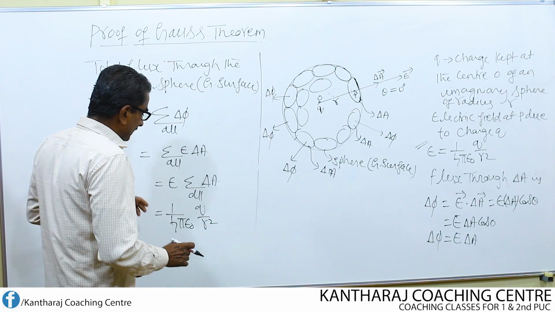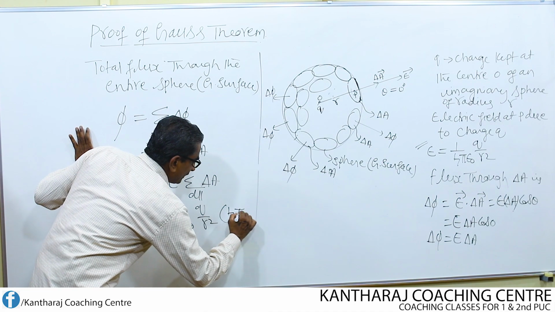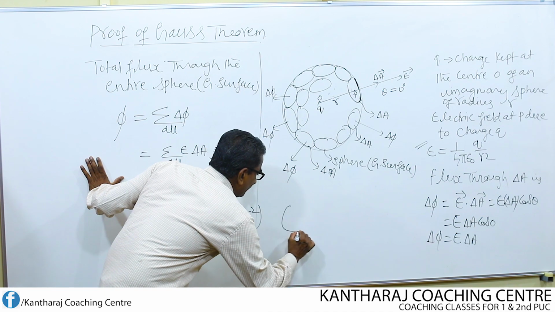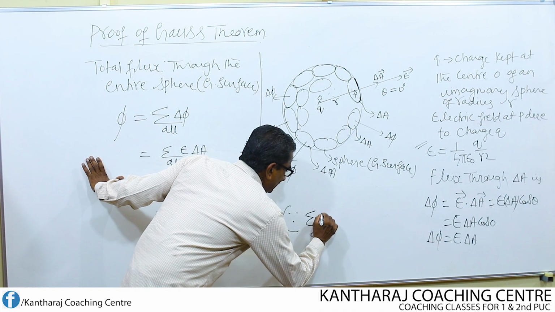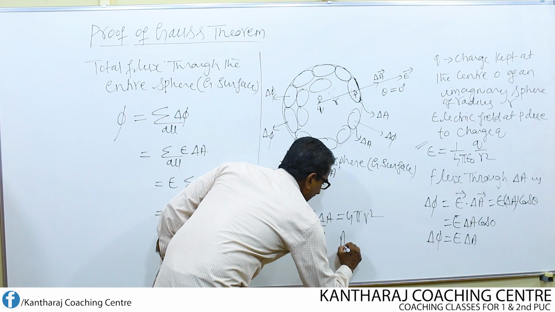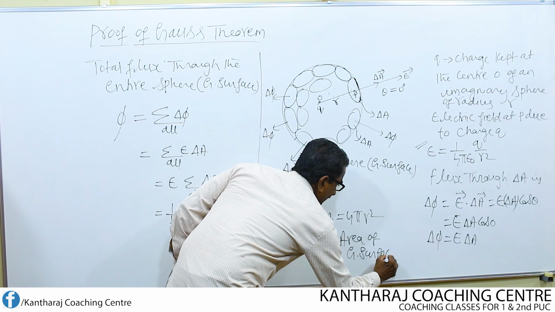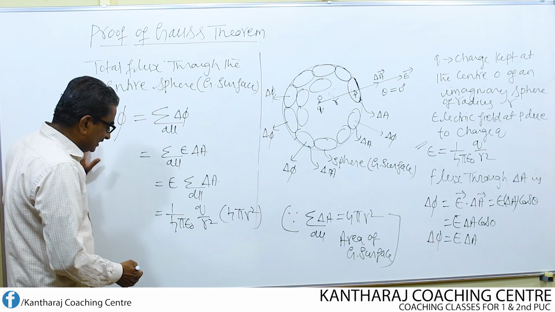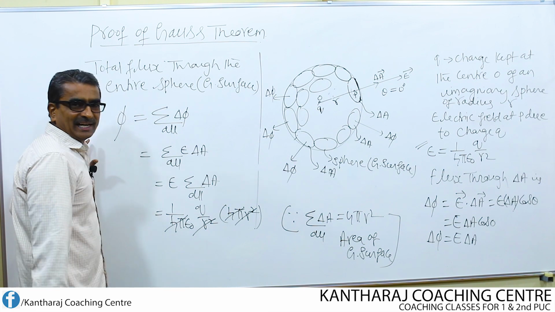So here I write this as 4 pi r square, because summation of all delta A equals 4 pi r square, which is nothing but the area of the Gaussian surface. So what gets cancelled here? 4 pi and 4 pi get cancelled. R square and R square get cancelled.